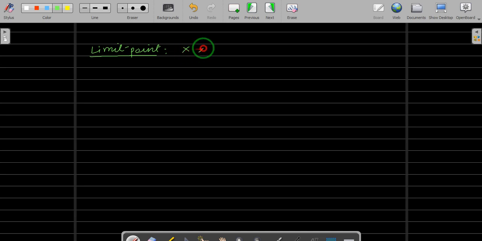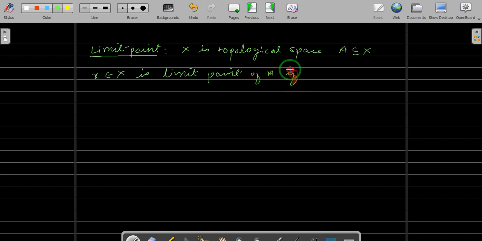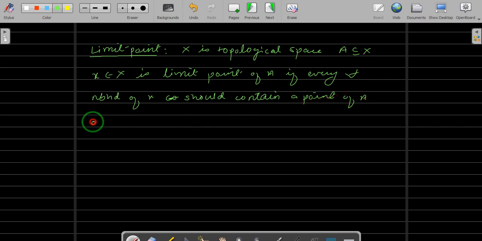It says if X is a topological space, A is a subset of X, x belongs to X is a limit point of A if every neighborhood of x should intersect A, or should contain a point of A other than x.